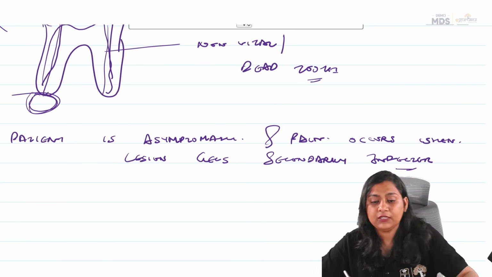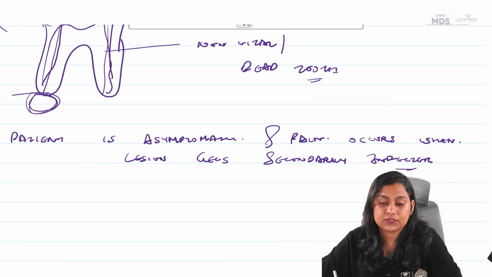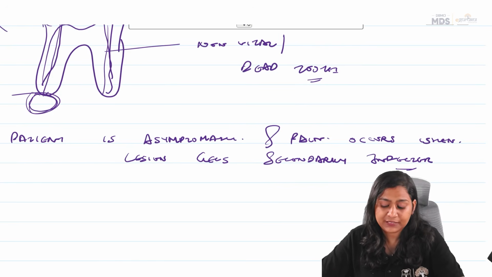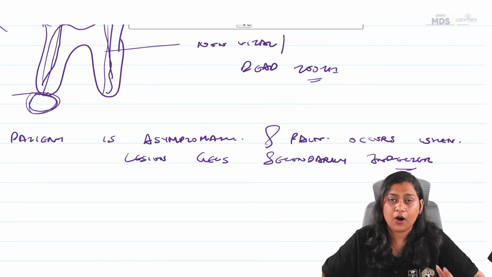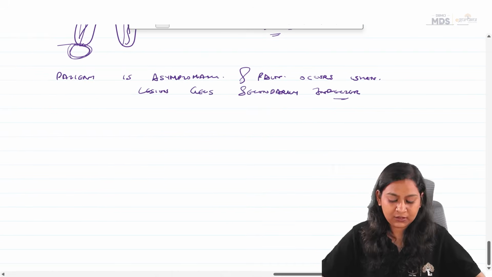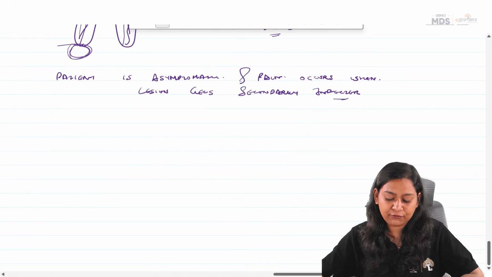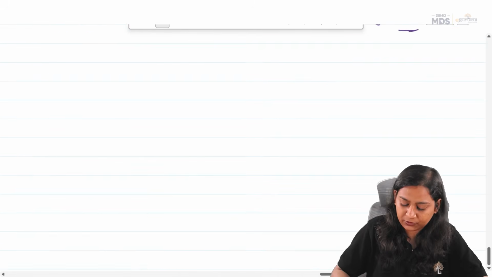Non-vital tooth means there is no response. Now, this brings us to the phases of cyst formation, which is very important.